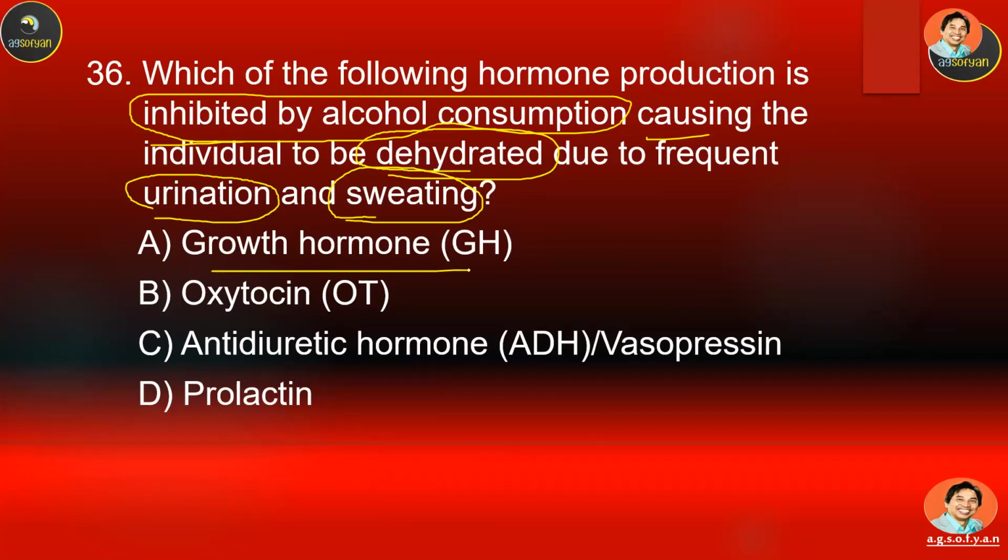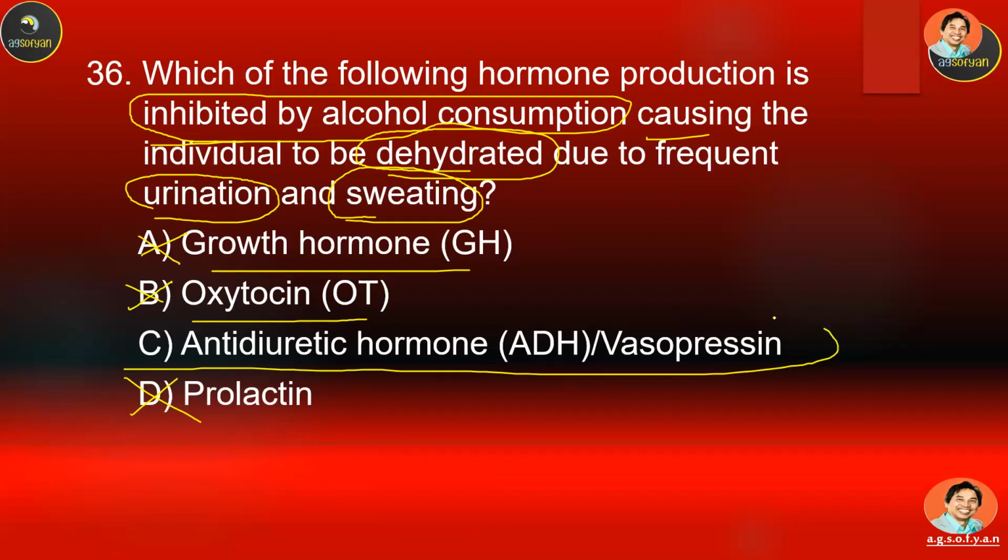Growth hormone is not, because this is for growing, for increasing bone and muscle. Oxytocin is not. This is used for delivering the baby and also for milk ejection. So this is not. ADH maybe? Look at D. This is also for milk production. This is not the answer. So the answer will be ADH.